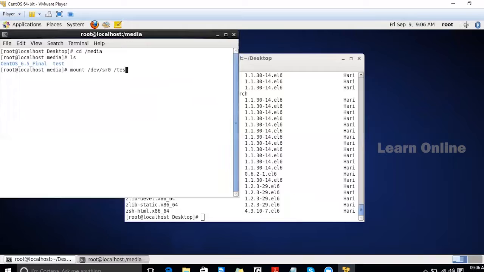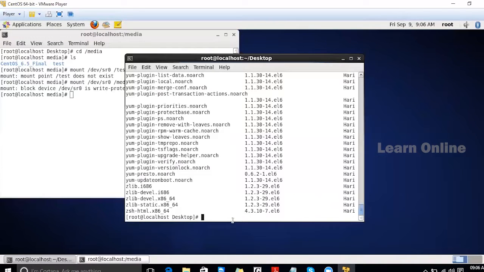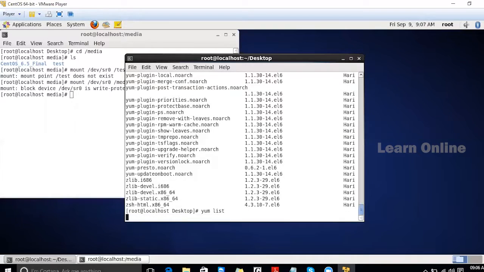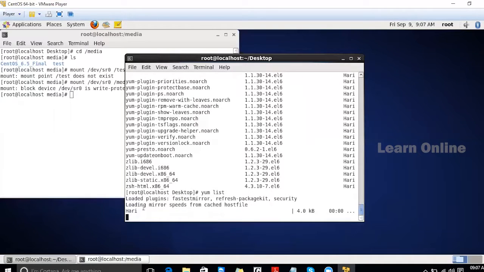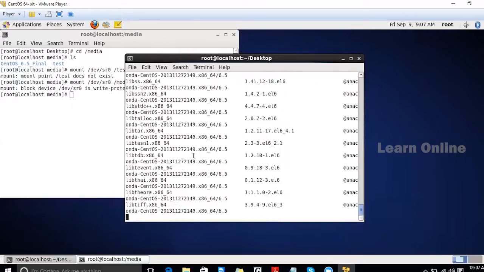We need to do that manually like this. Not in test, in media test. Now if I use the same command, yum list, we are not getting that error because it took that file.